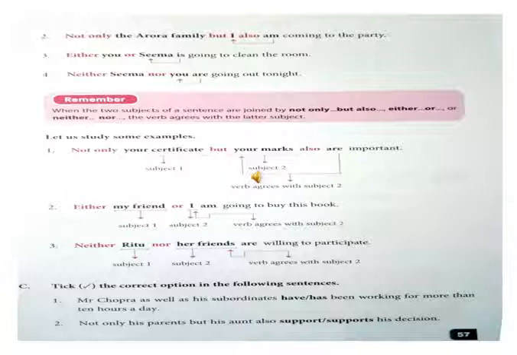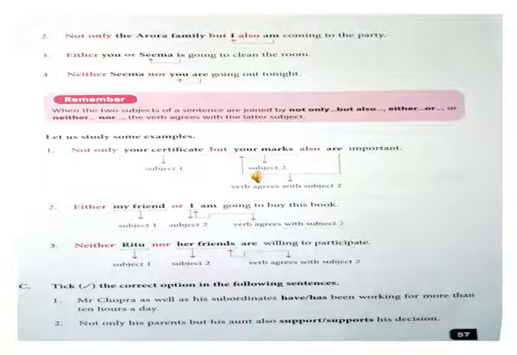Now take the correct option in the following sentences. Mr. Chopra as well as his subordinates have or has been working for more than 10 hours a day. We have already studied that when the subject of a sentence consists of two or more pronouns or nouns joined by as well as or with, the verb agrees with the first noun. So Mr. Chopra is the first noun. So what will come? Has.